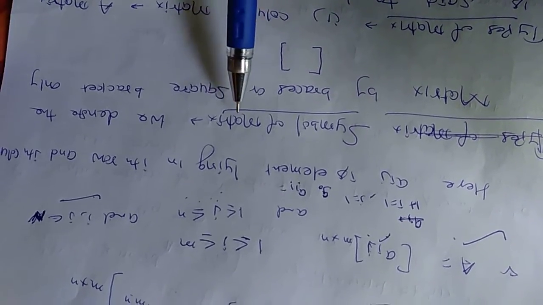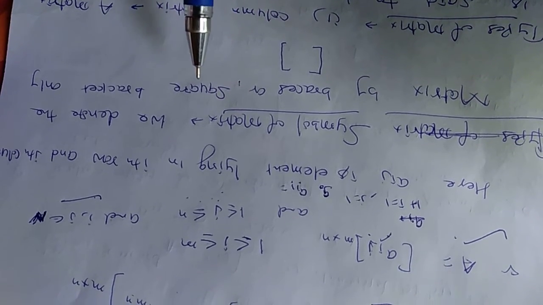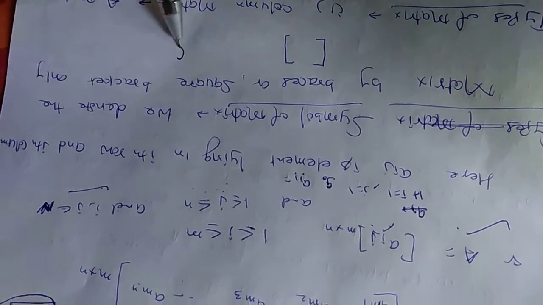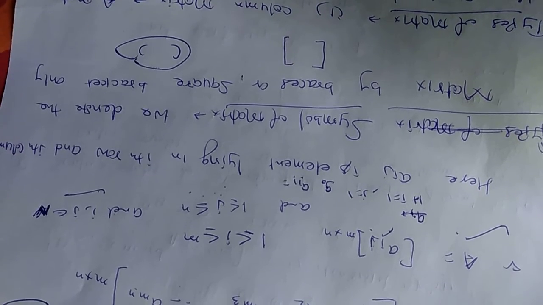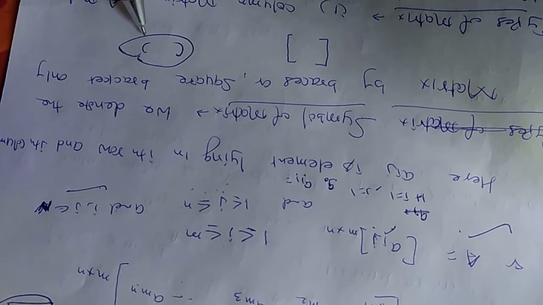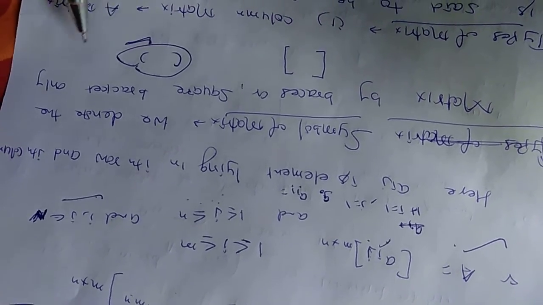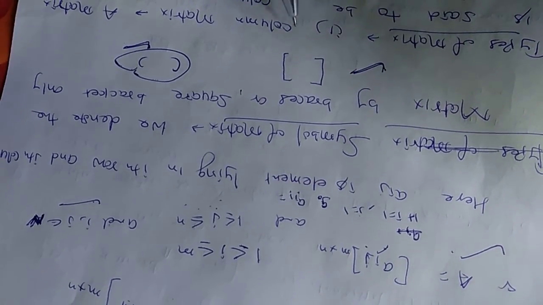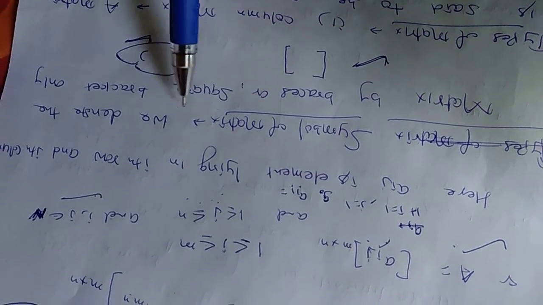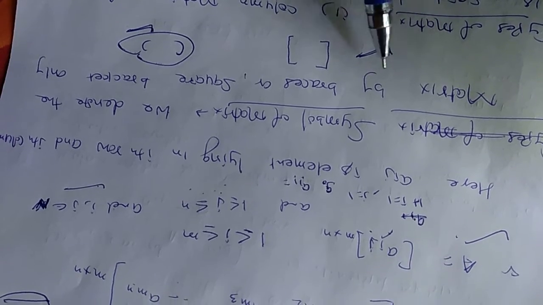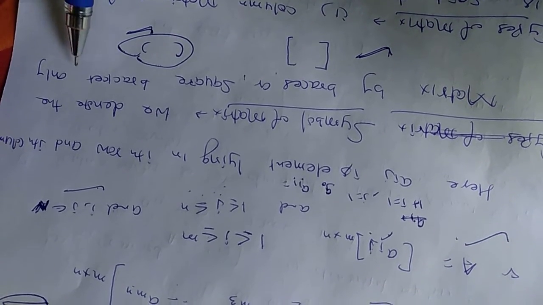Symbol of matrix, a very important thing. Students generally get confused whether we represent it by small bracket or not. Generally in the NCERT book it is given that this symbol should be avoided, and we adopt this big bracket. The symbol of matrix: we denote the matrix by braces or a square bracket only.